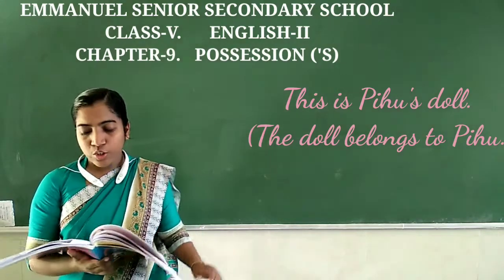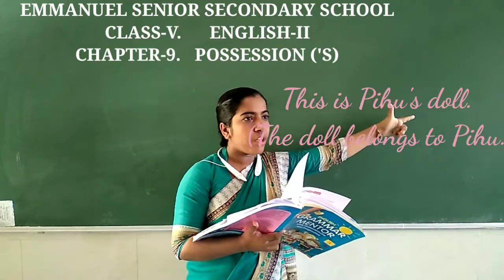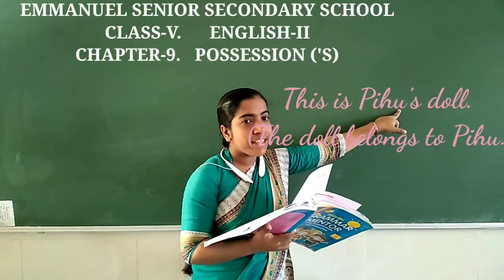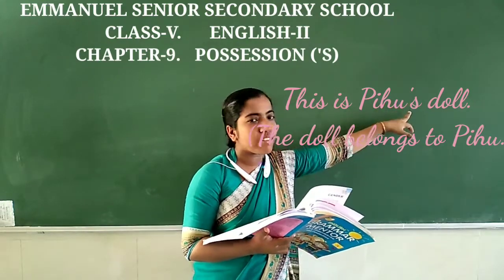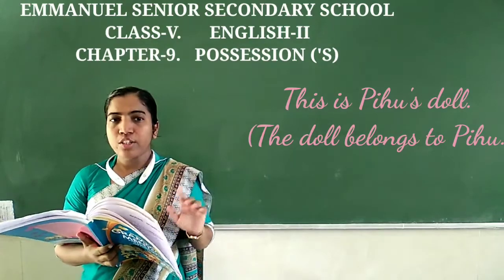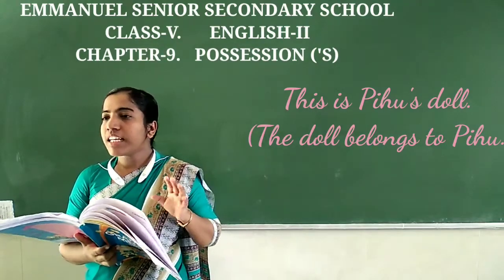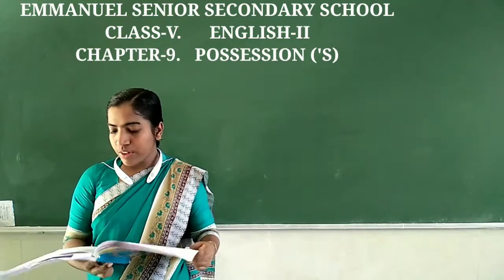Now, children, look here. Here is a sentence: This is Pihu's doll. And Pihu is a noun, the main word here, with apostrophe S. वो doll किसका है? Pihu का है. So that shows किसका है? Belongingness. Okay, possession. So that's what it is.